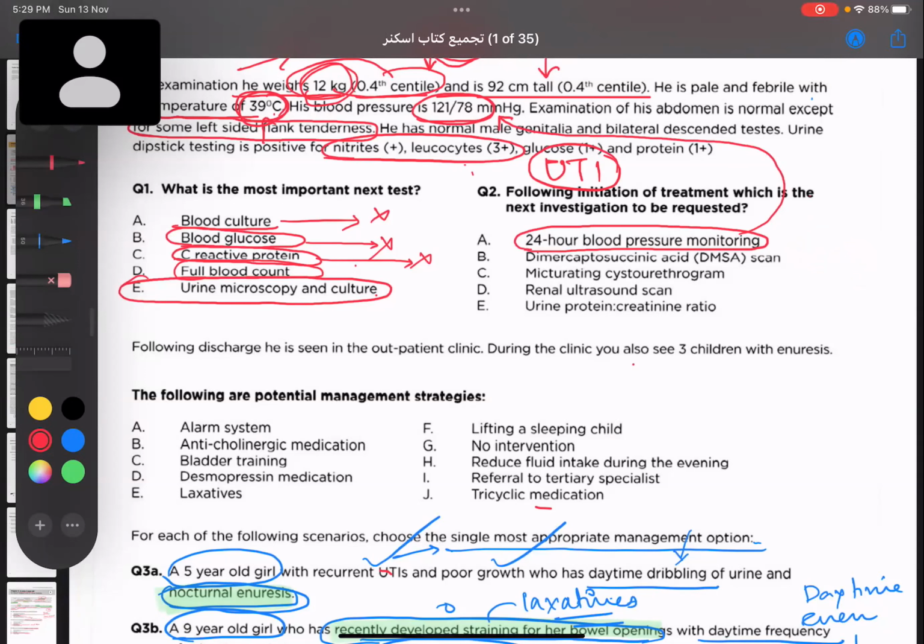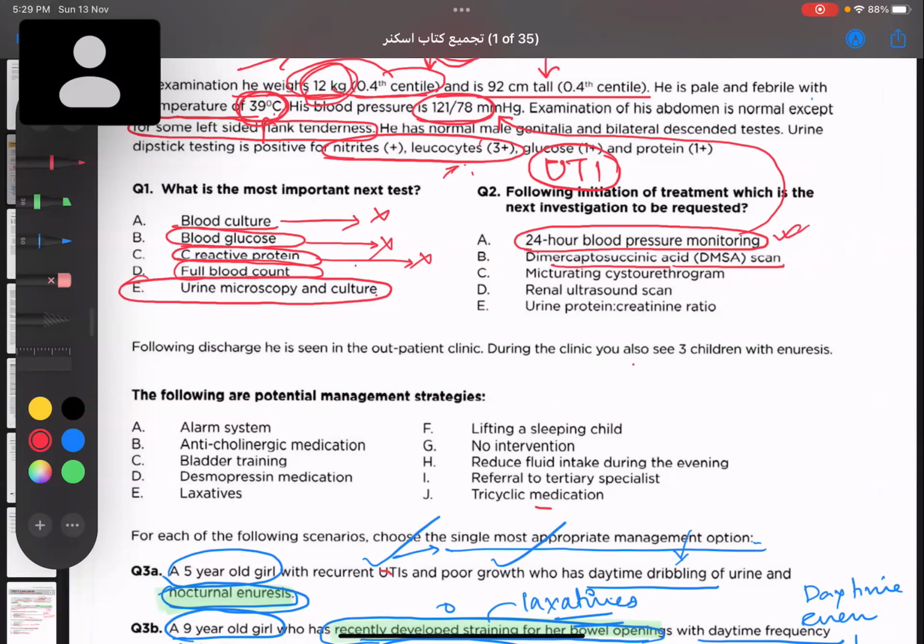This is nearly normal. This is 121/78. And also because we have the diagnosis, this could be due to the stress because of the fever. Maybe it is slightly increased as per his age. But this is okay. This is nearly normal. This is not our main thing here.